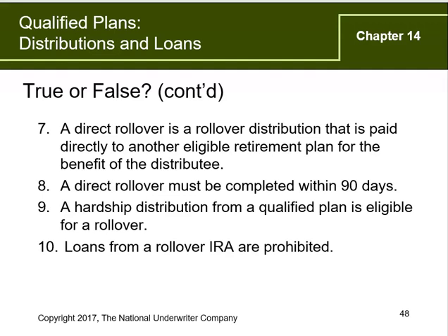Number 8, a direct rollover must be completed within 90 days. No, not 90, 60 days. So that's why that answer is false. Number 9, a hardship distribution from a qualified plan is eligible for rollover. The answer is false. It is one of the items that is not included and will not be a qualified distribution by definition.